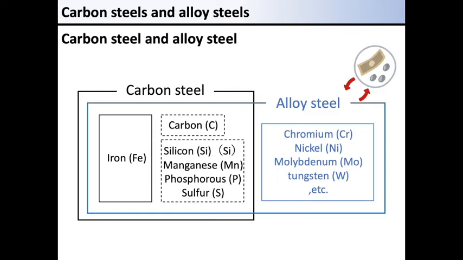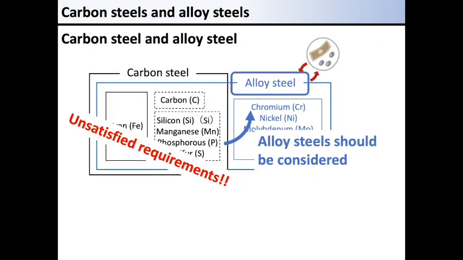This is because alloy steels are expensive and provided in a small variety of shapes and dimensions. When carbon steel does not meet the strength requirements, we may consider using an alloy steel.